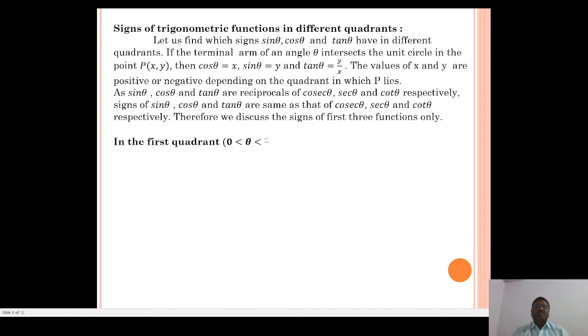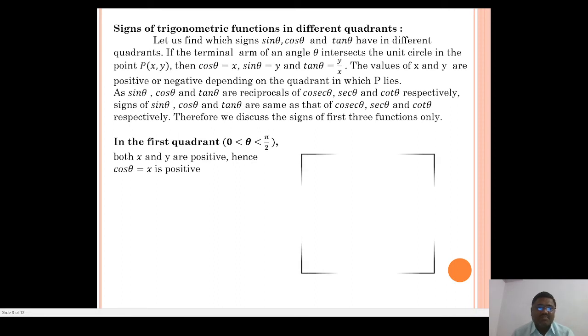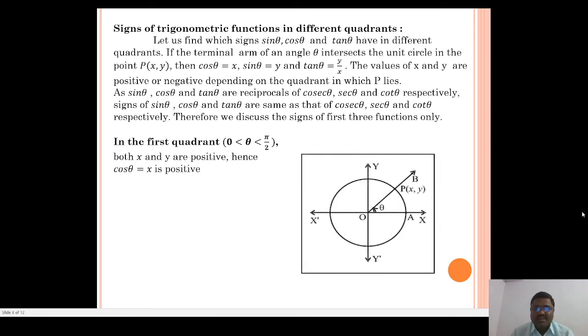So, in the first quadrant, 0 less than theta less than pi by 2. Clearly theta lies between 0 and pi by 2. Both x and y are positive because for any point in the first quadrant, the x coordinate is positive and the y coordinate is also positive. Hence cos theta equals x is positive. See the figure: in the first quadrant, x is positive, y is positive.